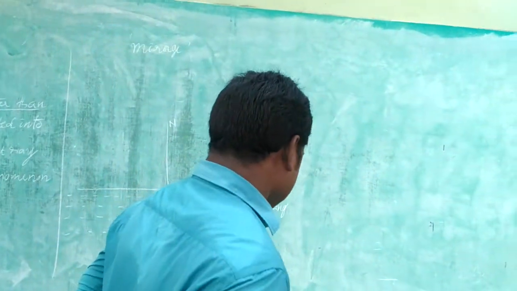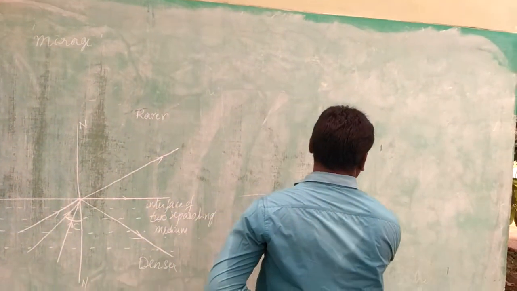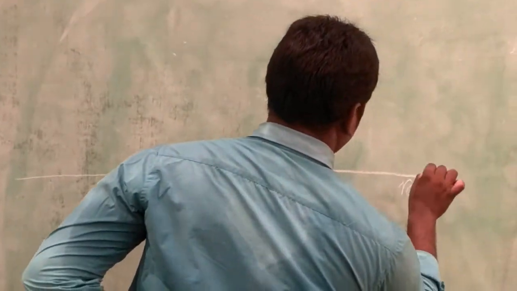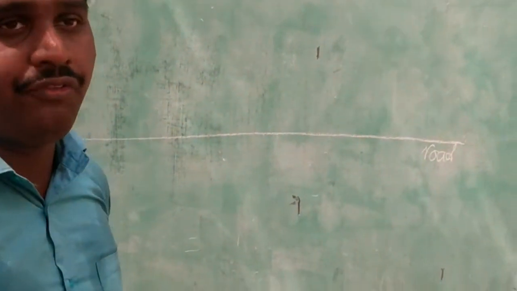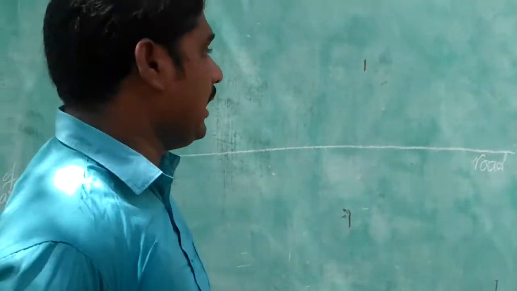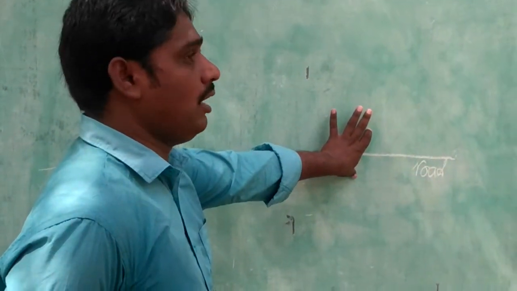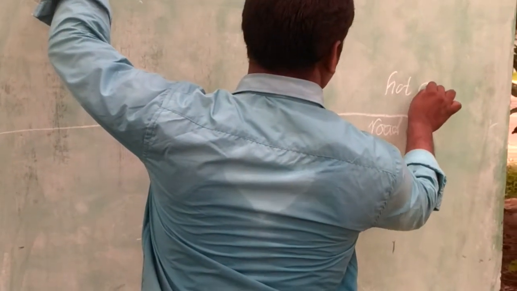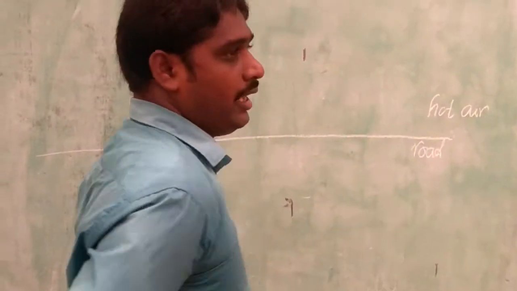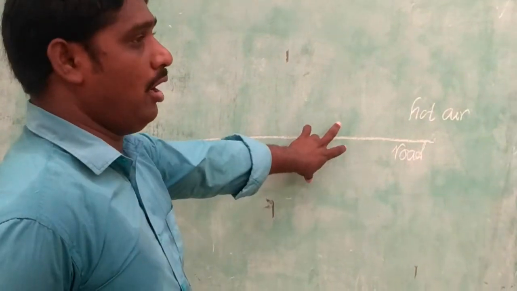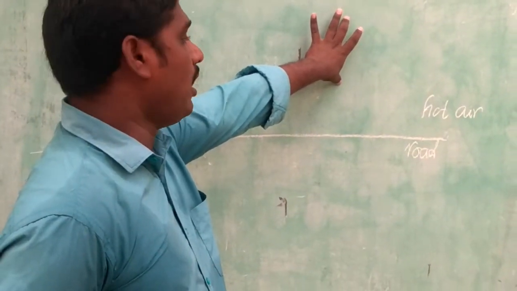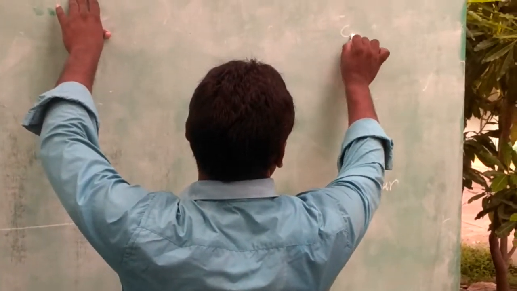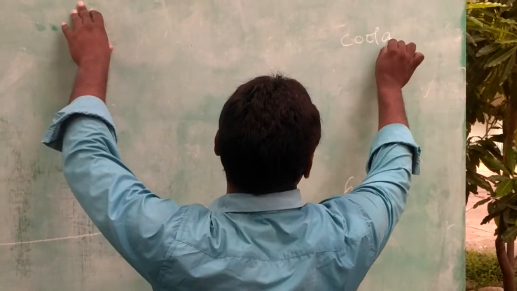Okay, friends, this is known as the surface of the road. During hot summer days, the air just above the road is hot air. When it goes to a higher level, what happens? The hot air becomes cool air.